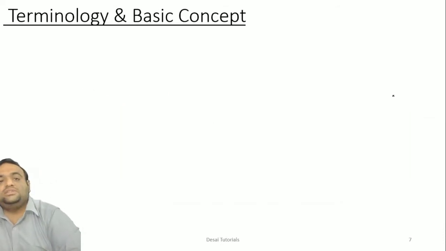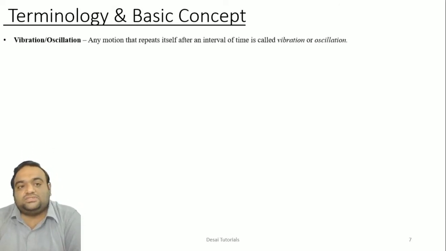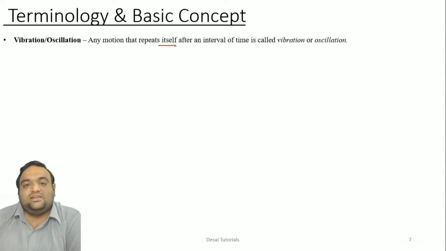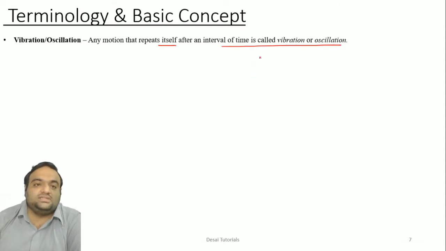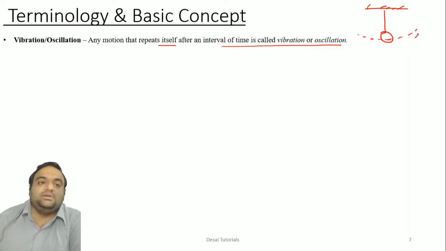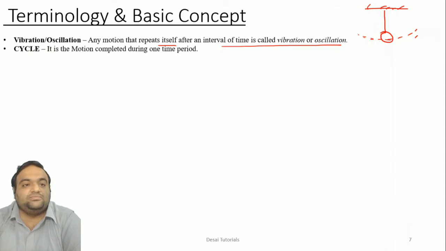Now, different terminology which you already know from your 11th standard of classical physics, but we will still revise it. First of all, vibration or oscillation. Any motion that repeats itself after an interval of time is called vibration or oscillation. Say, for example, this pendulum oscillates back and forth at a particular time interval. So this is what we call vibration or oscillation of the system.